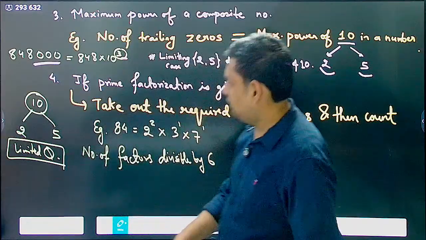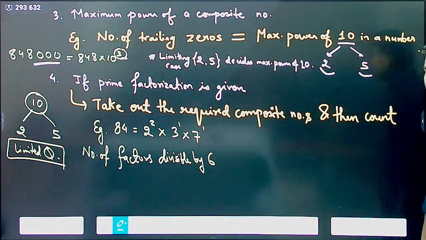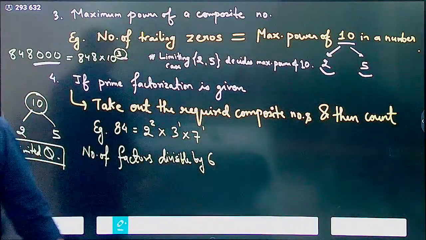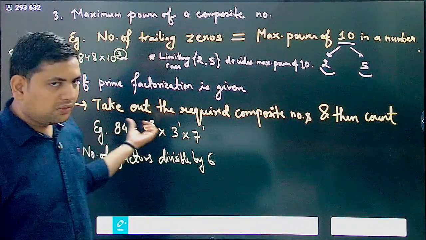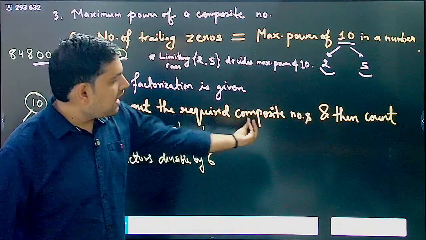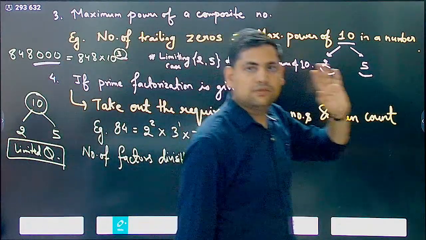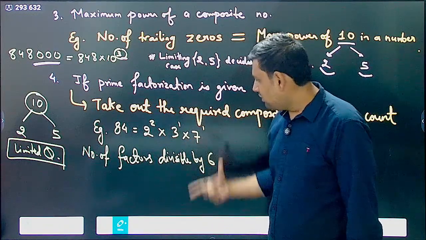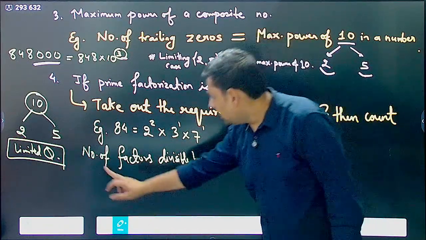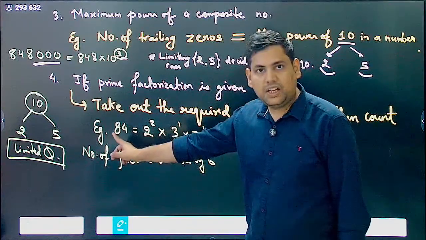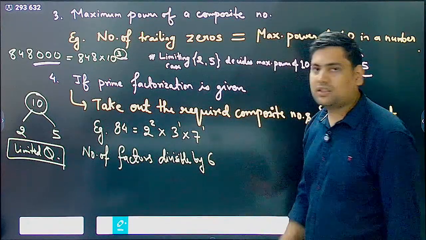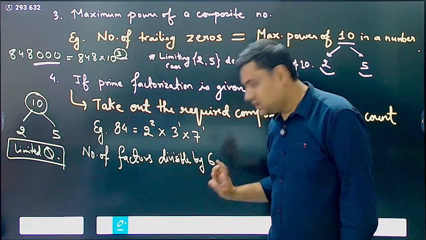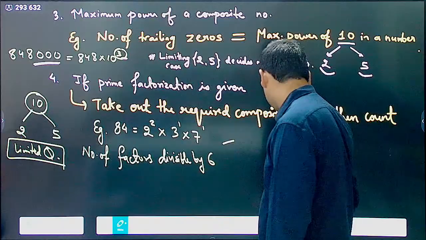If prime factorization is given, sometimes in questions they may give you the prime factorization directly. So what you have to do is just take out the required composite number and then count. For example, 84 is 2 power 3 into 3 power 1 into 7 power 1. Now if they ask you the number of factors of 84 divisible by 6, what will you do?